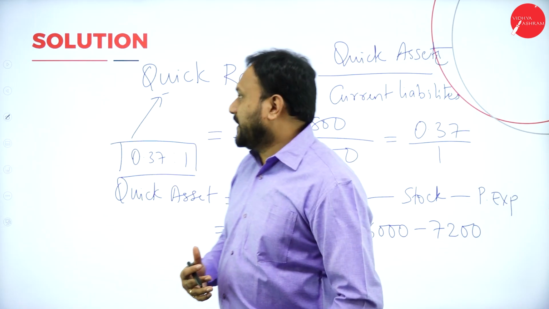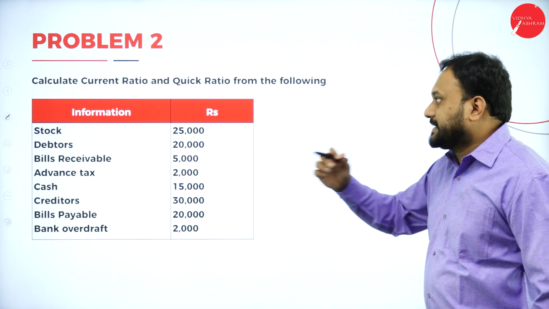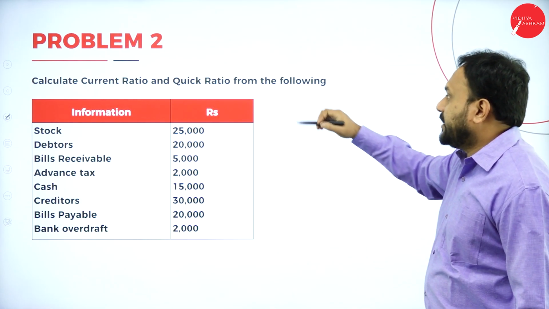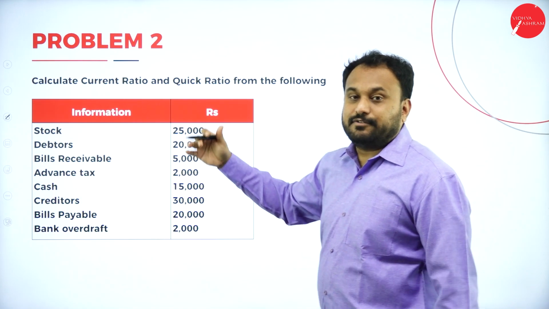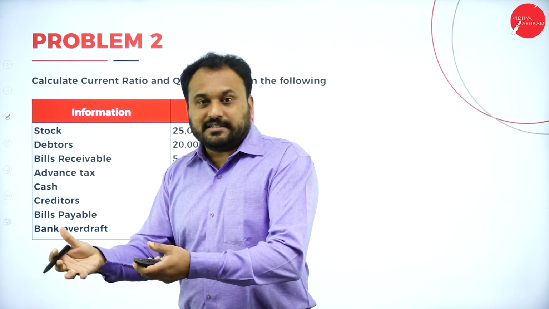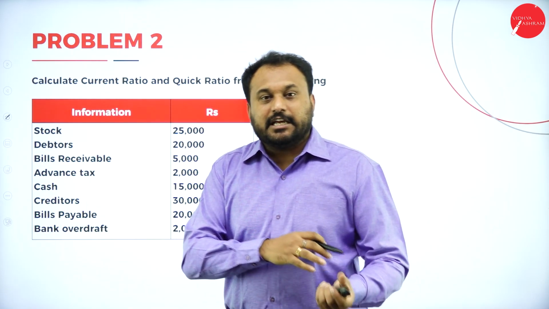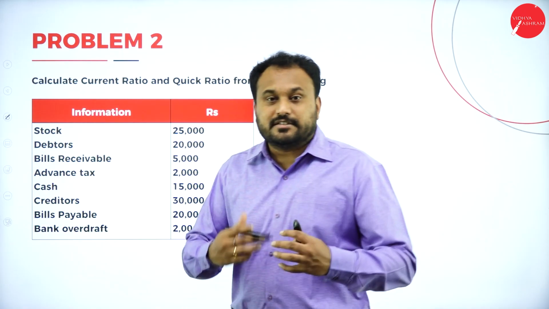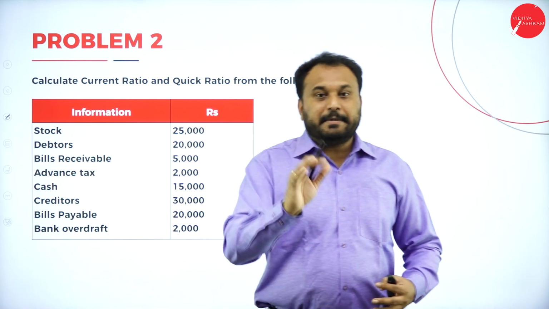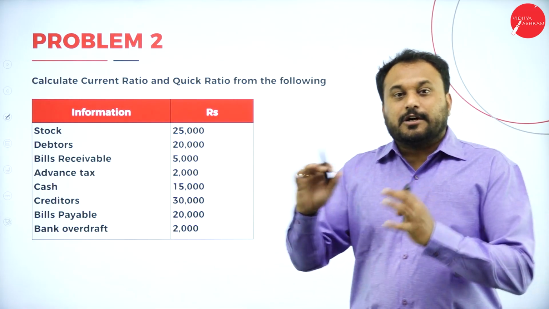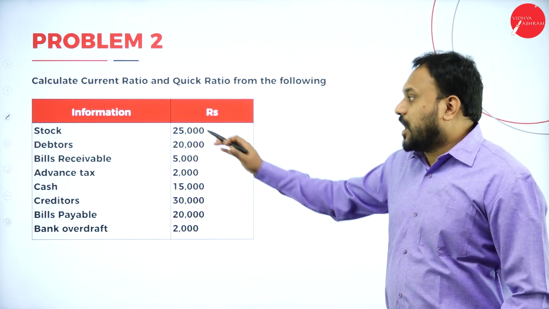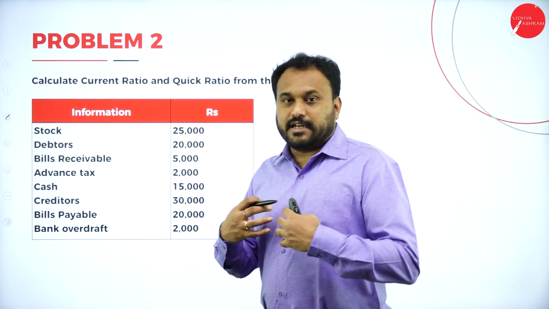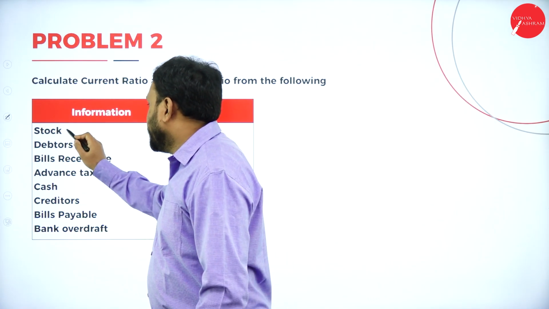Let's go with the second question. The second question is like this: calculate current ratio and quick ratio from the following. See here, they have not given which is current asset, which is liability, which is asset. Nothing they have given. They have given only this. Now this is how you will remember. Please concentrate on this. Now stock is ours, right? So that is an asset. So we'll write here: asset.